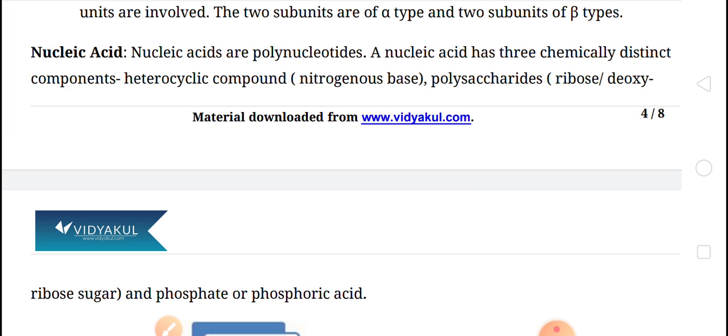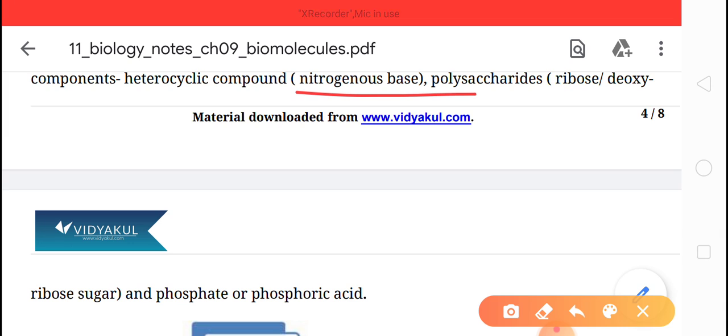Number 2, pentose sugar, and number 3, phosphate group. These three components are joined together and they form the nucleotide. When nucleotides come in contact, they are joined together with each other and form the polynucleotide.